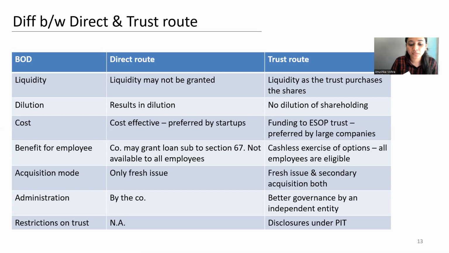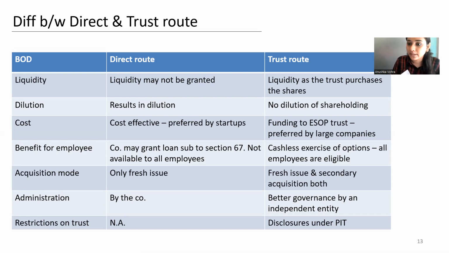First is liquidity. As we know that when we talk about ESOP schemes, it is for the benefit of the employees. So benefit of the employees, employee retention, employee motivation is a very important factor which could only be granted when we say that there's liquidity. If the employees do not have the option of selling their shares, that would not be solving the purpose of motivating. The main intent of the scheme will not be fulfilled.